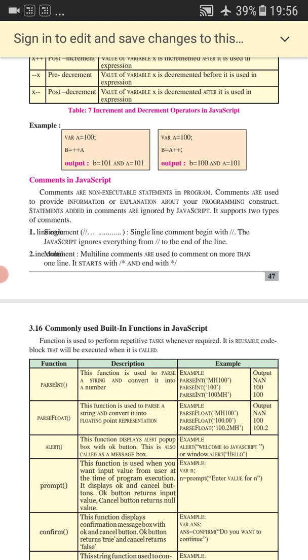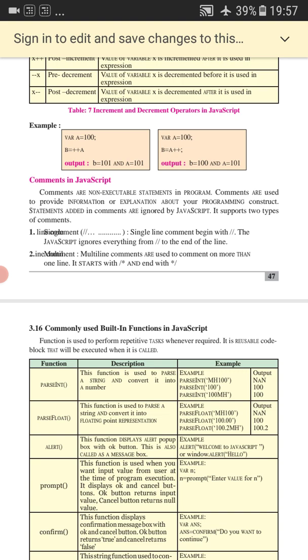Now what is a single line comment? A single line comment means when we have to write the comment in a single line, we follow this syntax: double slash and then you can write the comment. In a single line comment, you cannot write a comment of more than one line. If you want to write a comment with more length or multiple lines, you cannot write it using a single line comment. In that case, you have to make use of a multi-line comment.